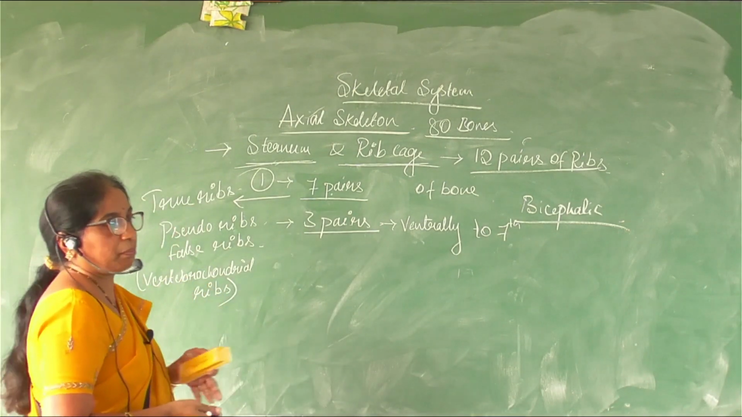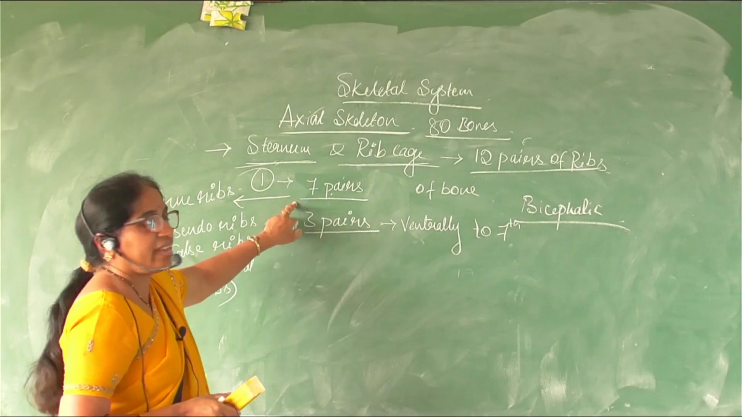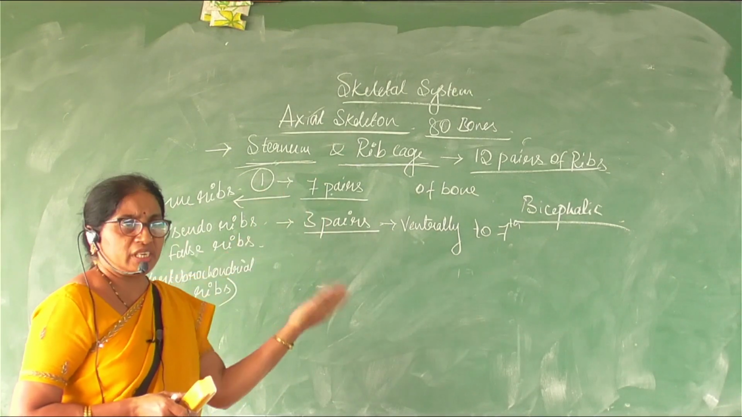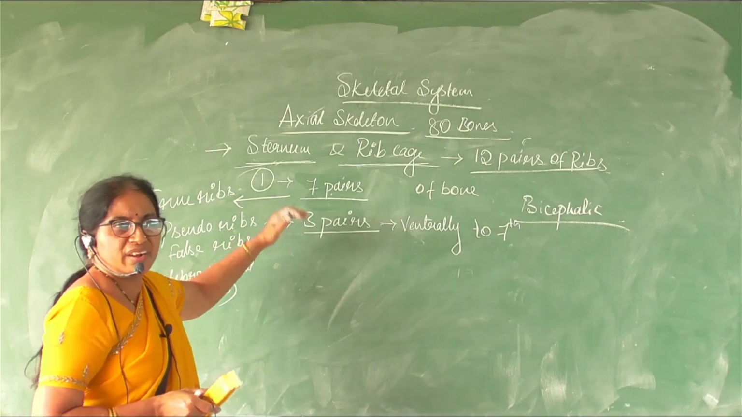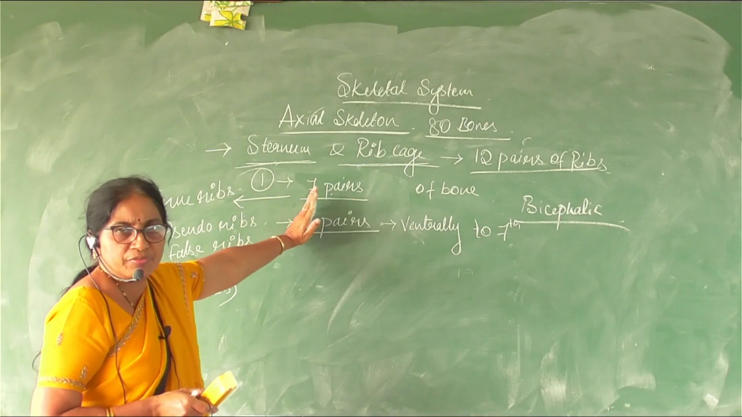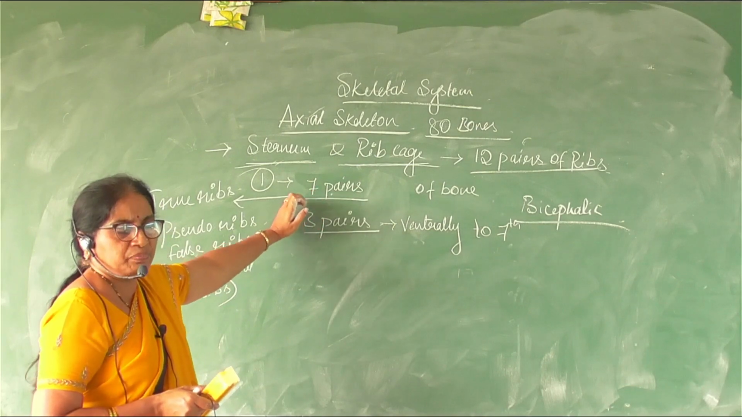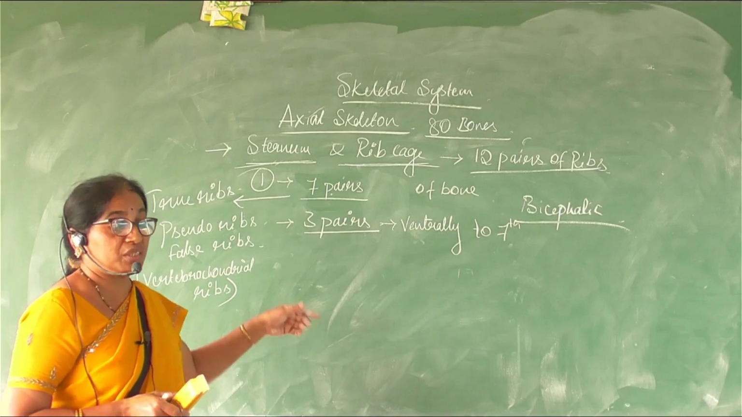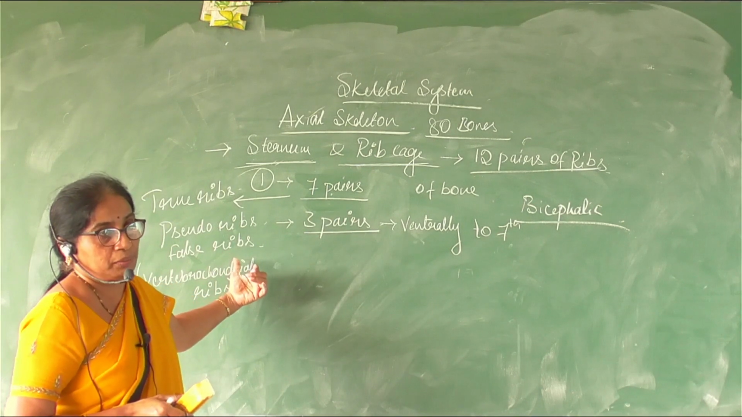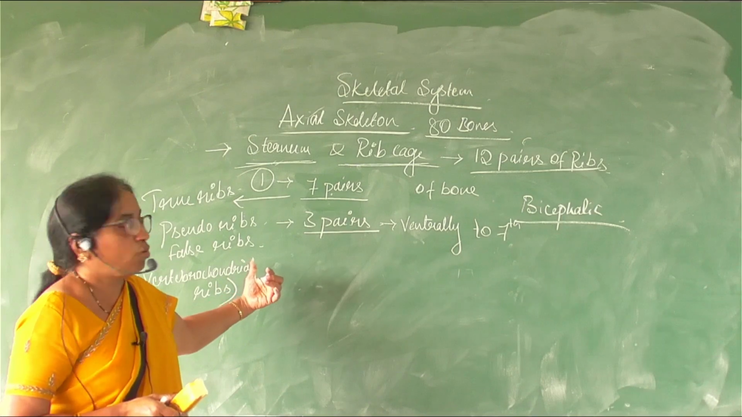So the first 7 pairs, ventrally they are attached to the sternum, dorsally they are attached to the vertebral column. The next 3 pairs, ventrally they are attached to the 7th pair and dorsally they are attached to the vertebral column. Hence they are called false ribs, right?